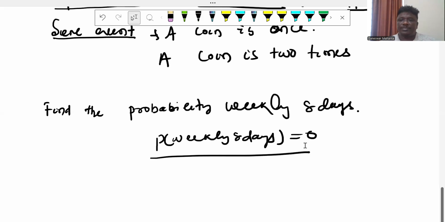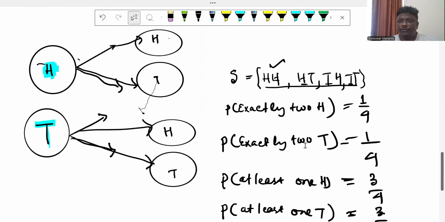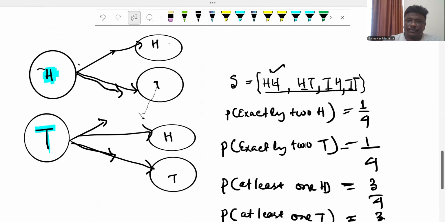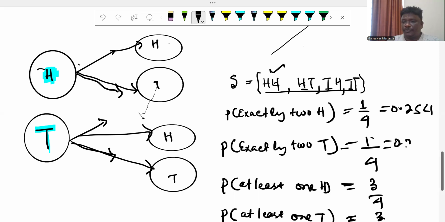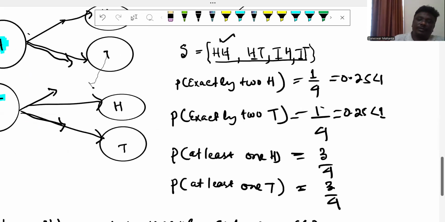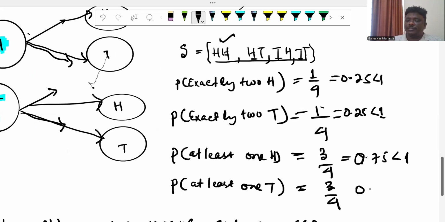From above, whatever we discussed, the probability of head is 3/4, and the probability of tail is 1/4, which is less than 1. Probability 1/4, that is 0.25. Just repeat it here. This is 0.25, that is not equal to 1, which is less than 1. This is also 0.25, that is also less than 1. And 3/4, 0.75, that is also less than 1. And this is also less than 1.